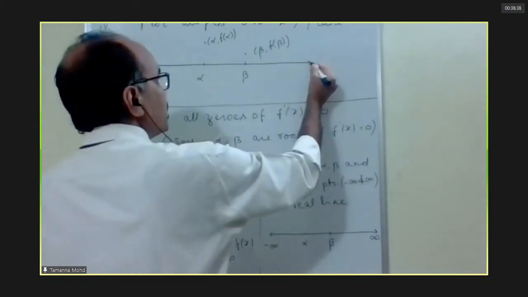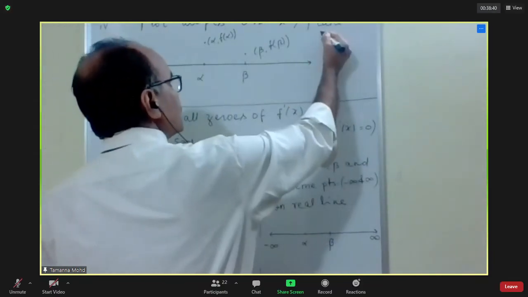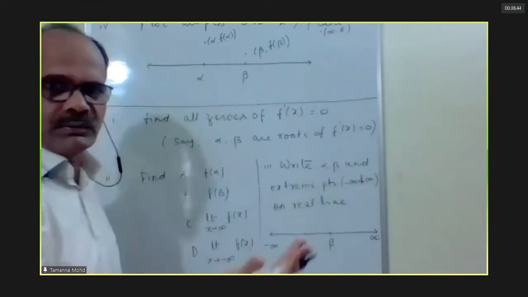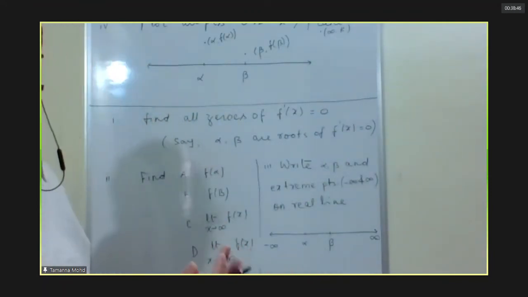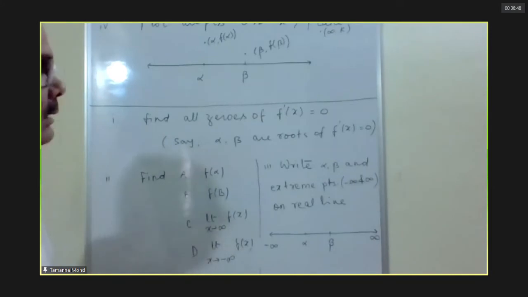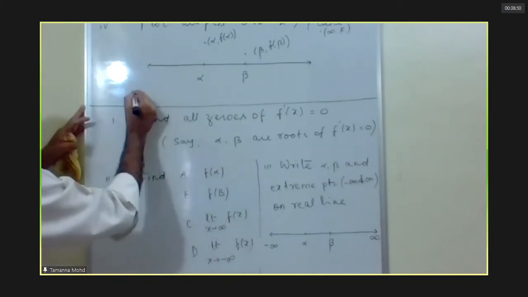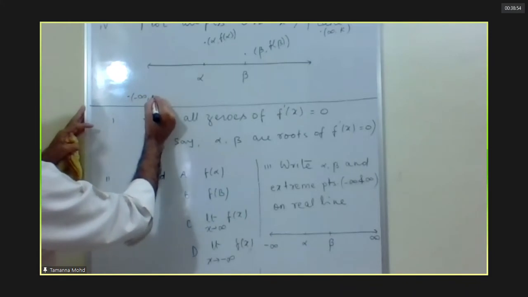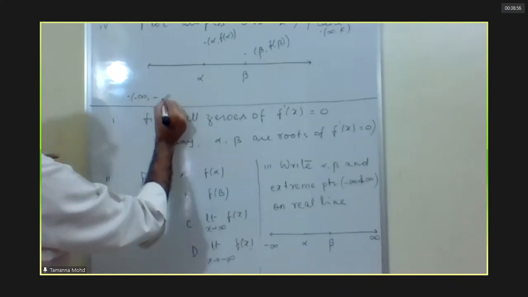Now suppose the limiting value at infinity is whatever it is. This is (infinity, some k). k may be infinity, or may be a finite number, whatever it is. And this is (minus infinity, minus k).